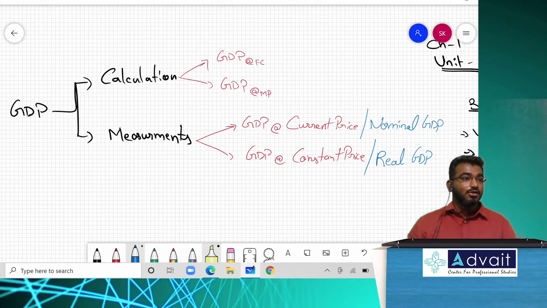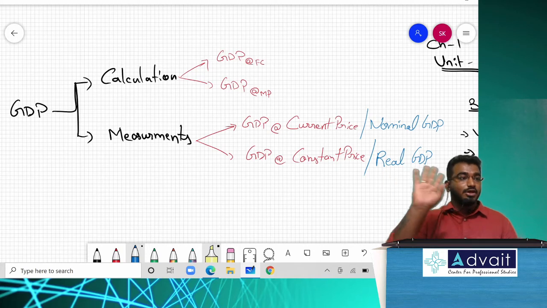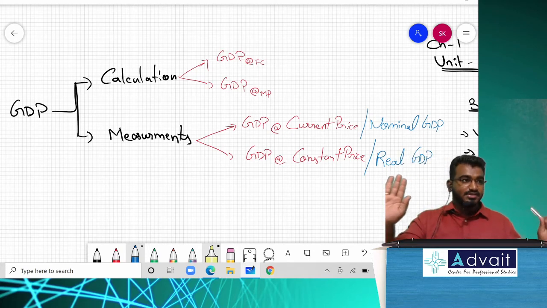Real GDP is also called GDP at constant price. This is the area where usually you people get confused. Nominal GDP and real GDP are terms they will use in the exam. Or else they can also call nominal GDP as GDP at current price and real GDP as GDP at constant price. So constant real, current nominal. In short, a shortcut to remember, listen to me very carefully.